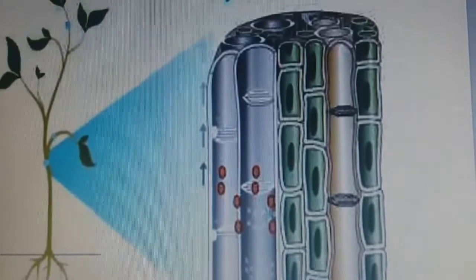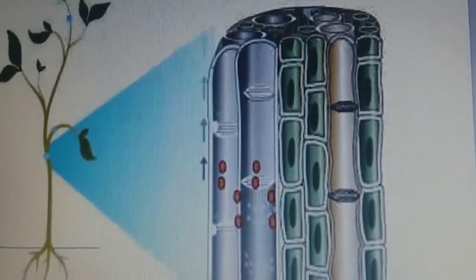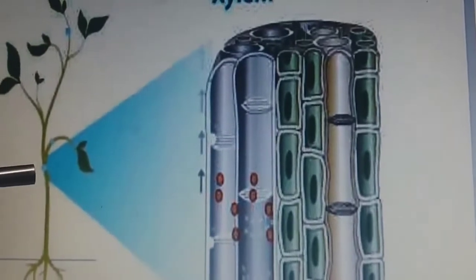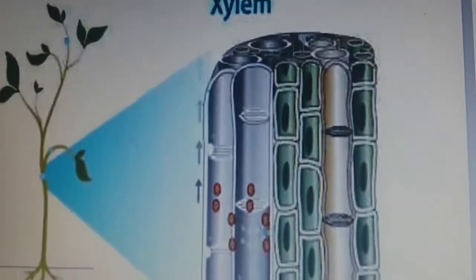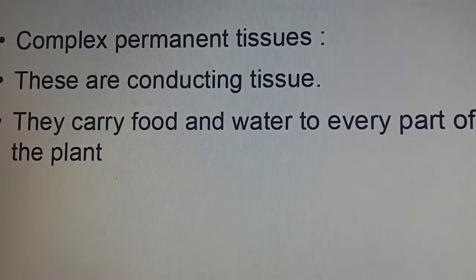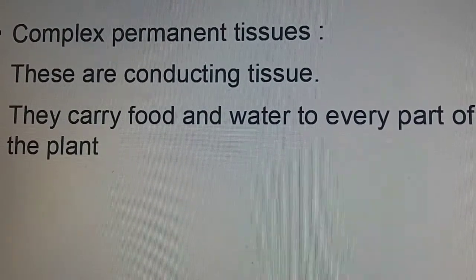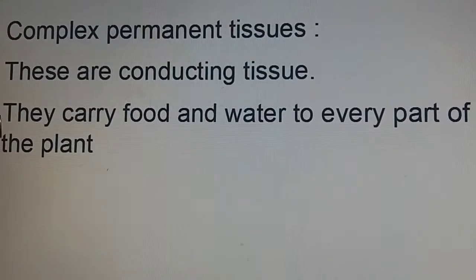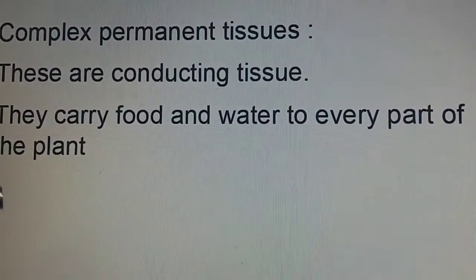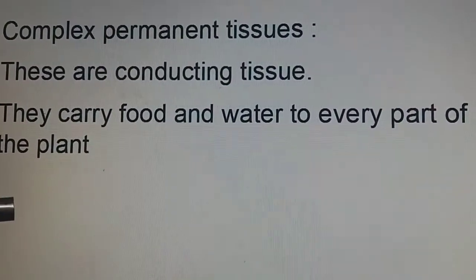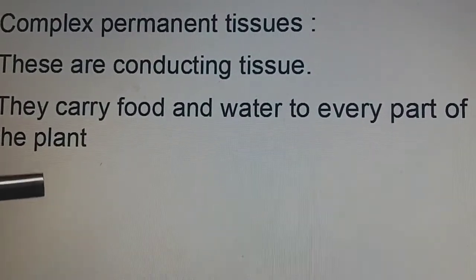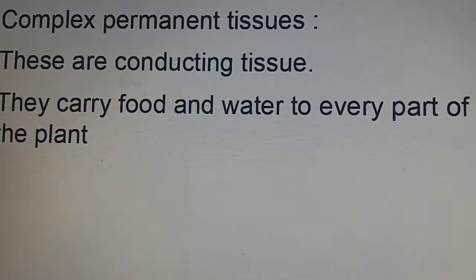If you see one plant and cut a piece of it, you can see the xylem like this. And the description of complex permanent tissues: these are conducting tissues. They carry food and water to every part of the plant, as you have already seen. So fine students, this is the plant tissue description, and if you have any doubt or problem, you can ask me. Thank you.